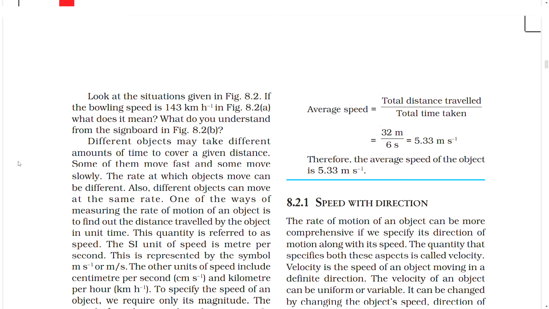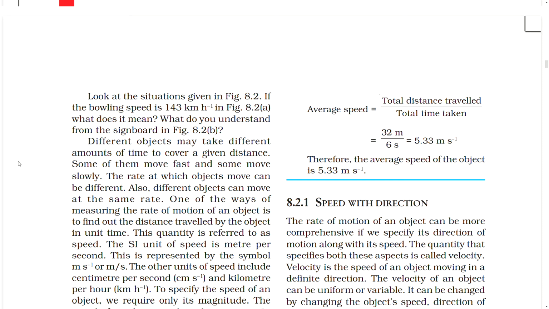This quantity is referred to as speed. The SI unit of speed is meter per second. This is represented by the symbol m/s or m s⁻¹. The other units of speed include centimeter per second, cm s⁻¹, and kilometer per hour, km h⁻¹.